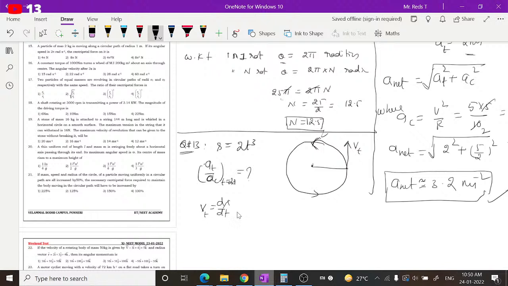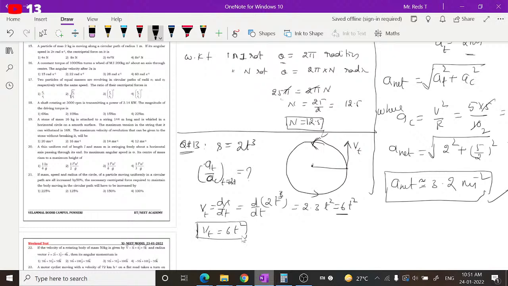So ds by dt is d by dt of s, which is 2t cube. 2 is a number, if you take this out and differentiate t cube, we'll get 2 into 3t square, which is equal to 6t square, the tangential velocity. So vt is equal to 6t square at any time.